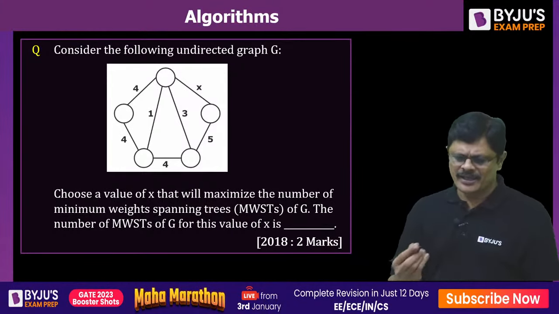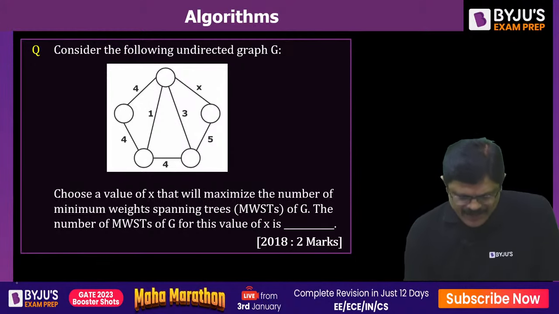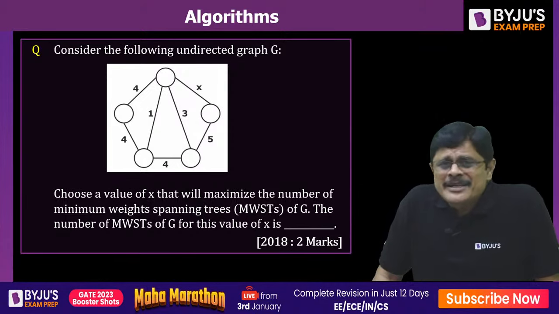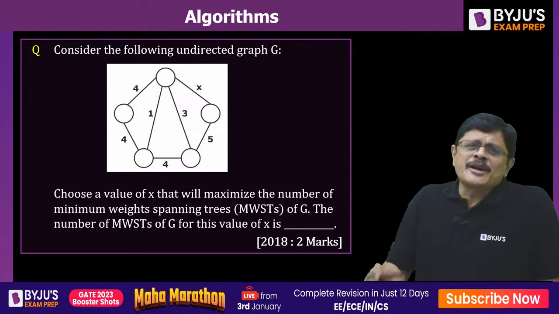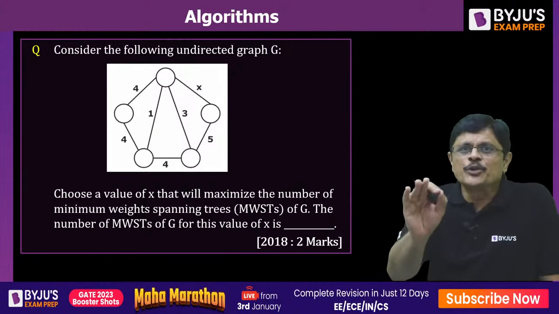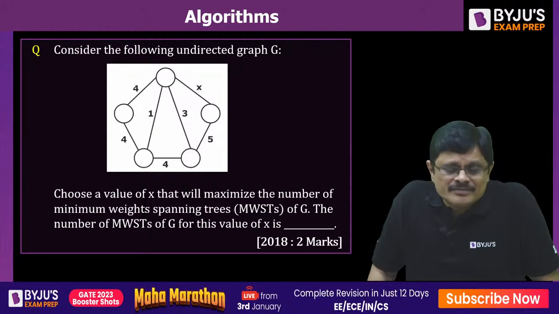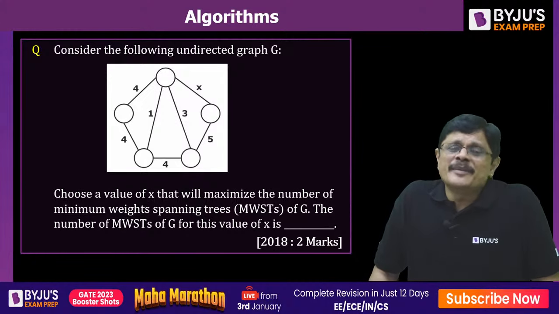See, my dear friends, for the minimal spanning tree problem, if all weights are distinct, you get a unique minimal spanning tree.